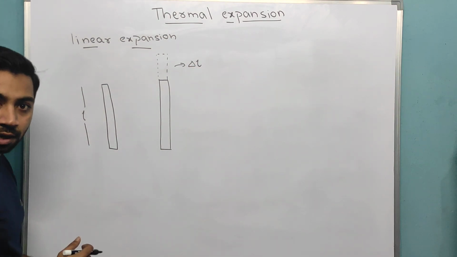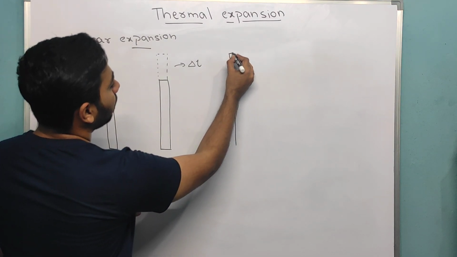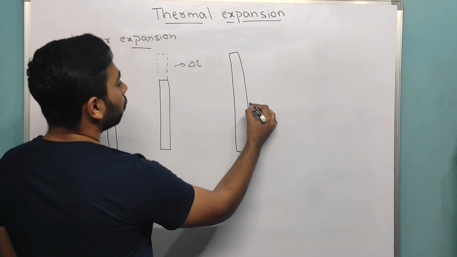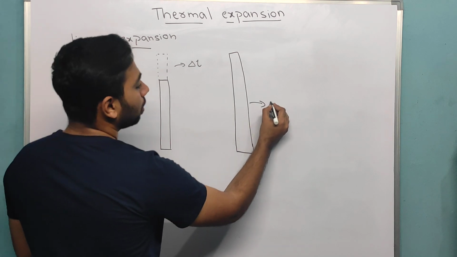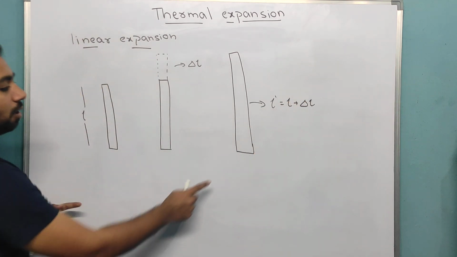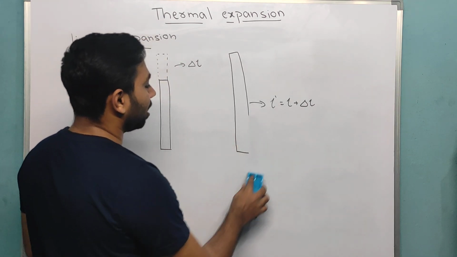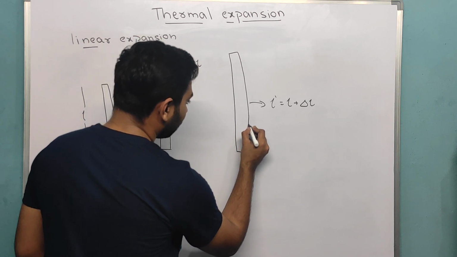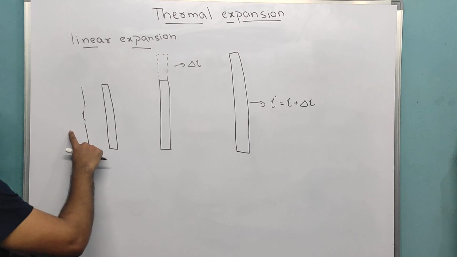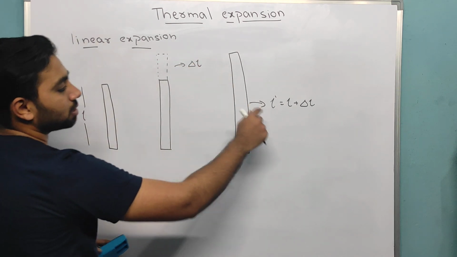The overall final length L dash is equal to L plus delta L, the original length plus the increase, correct?